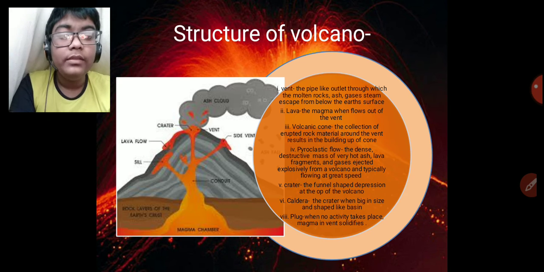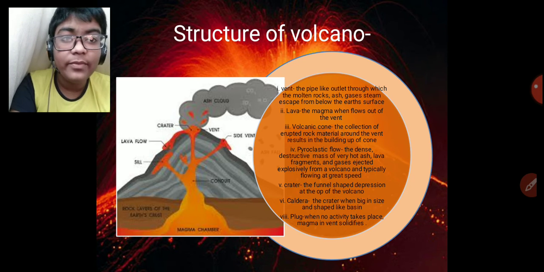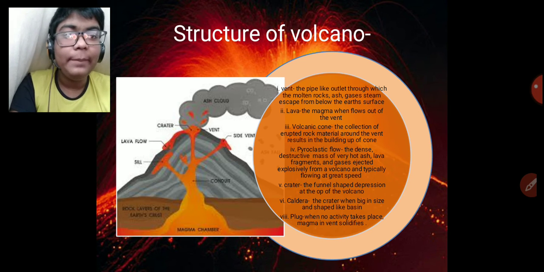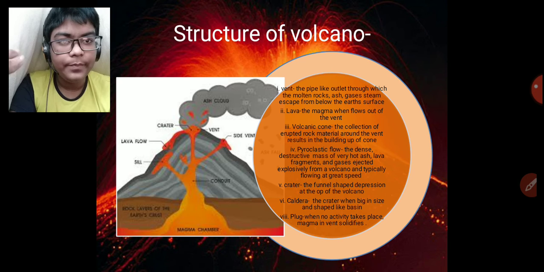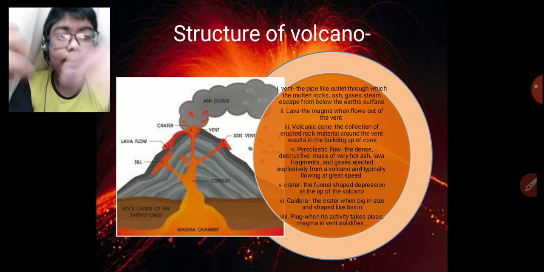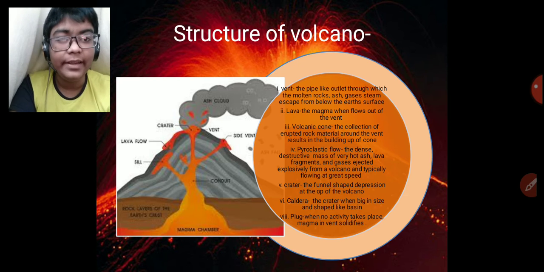Pyroclastic flow. The pyroclastic flow is the flow of a dense and destructive mass of very hot ash, lava, fragments, and gas which is ejected explosively from a volcano and typically flows at great speed. The crater is the funnel-shaped depression at the top of the volcano. If that crater is big enough and makes a big basin shape, it is called a caldera.